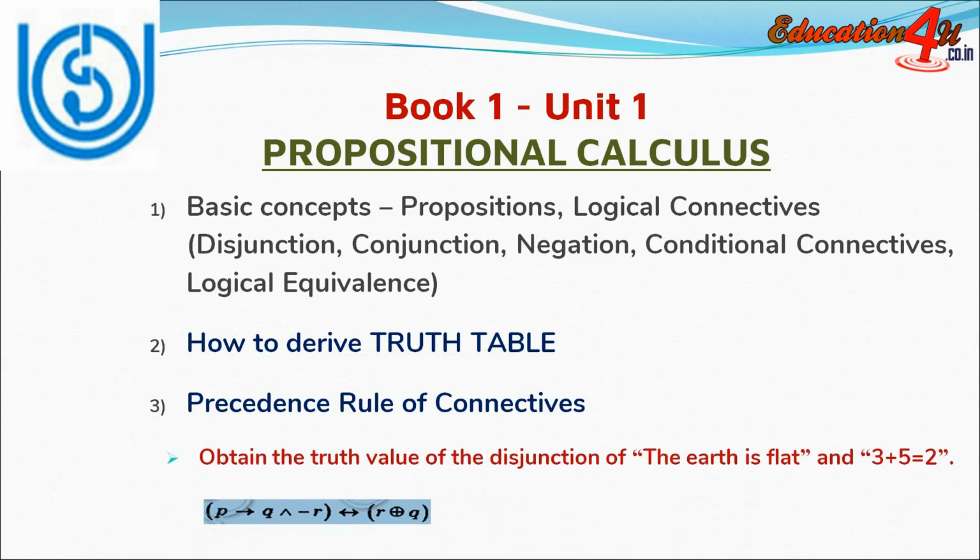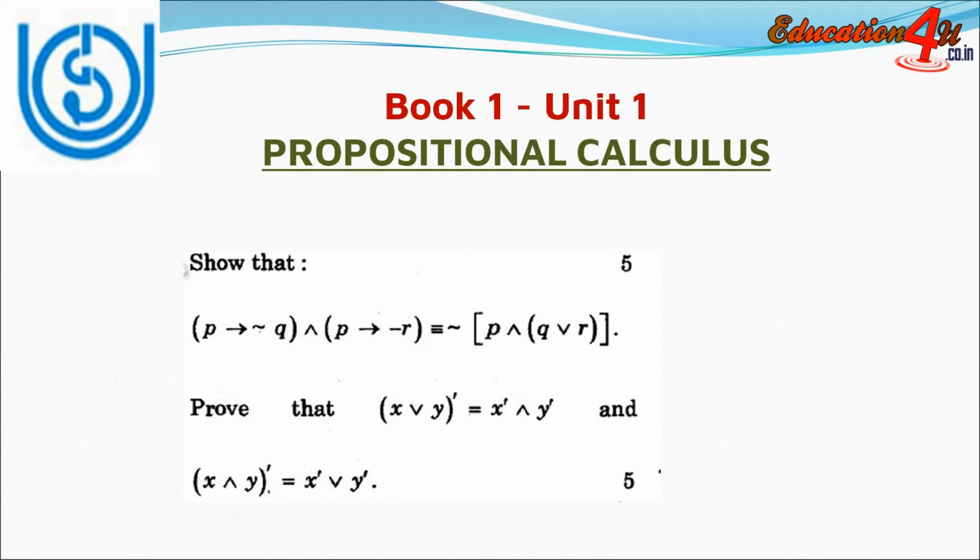For example, question may come like obtain the truth value of the disjunction of the earth is flat and 3 plus 5 equal to 2. So for this you should be able to derive truth table. Similarly, question may come write down the truth table of given connective. When you know the precedence rule, then you will easily derive truth table for given logical connectives.